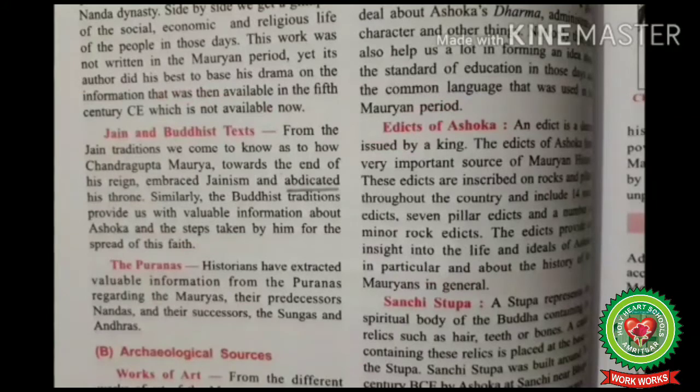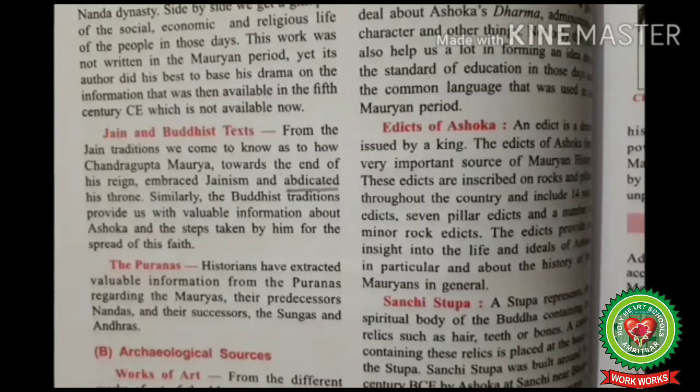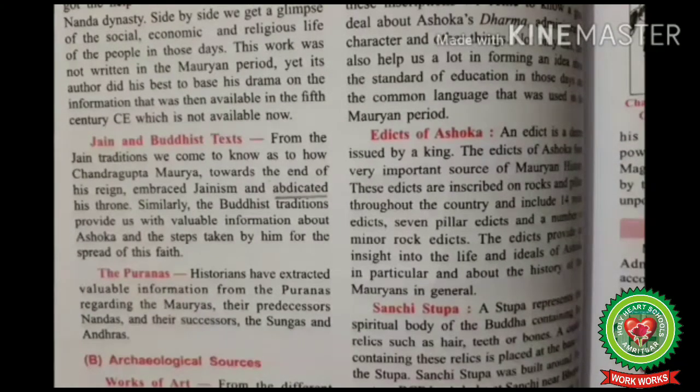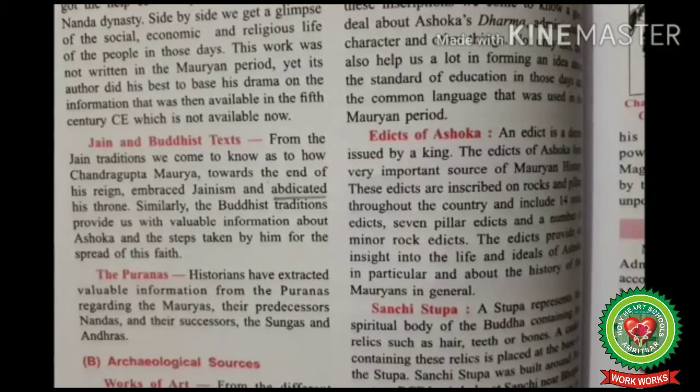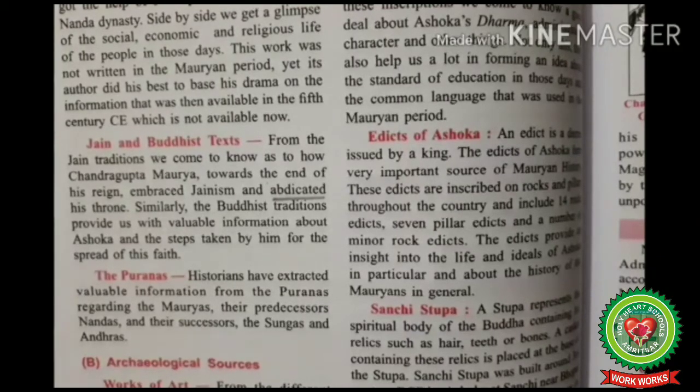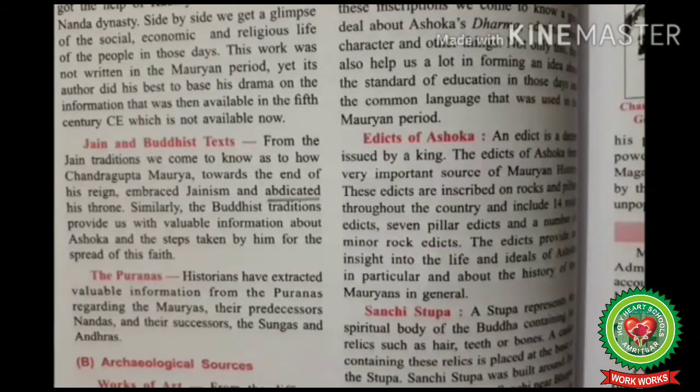The Jain and Buddhist texts are also a great source of information about the Mauryan Empire. We know from the Jain texts that Chandragupta Maurya adopted Jainism after leaving his important official position. On the other side, his grandson Ashoka adopted Buddhism.